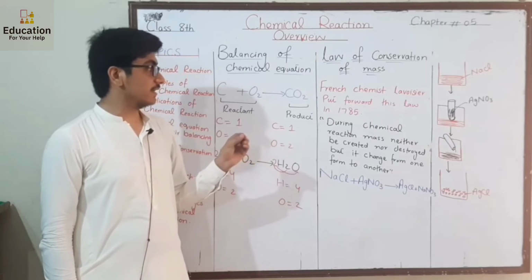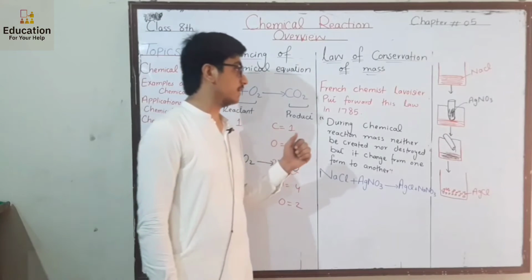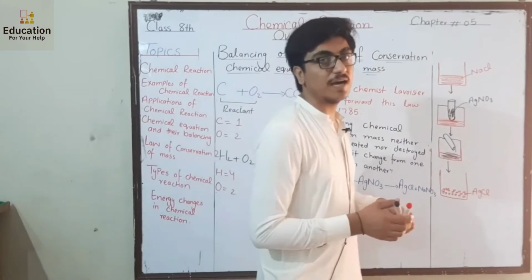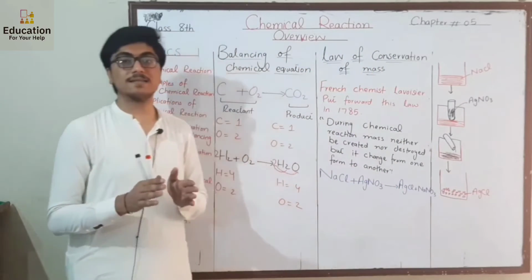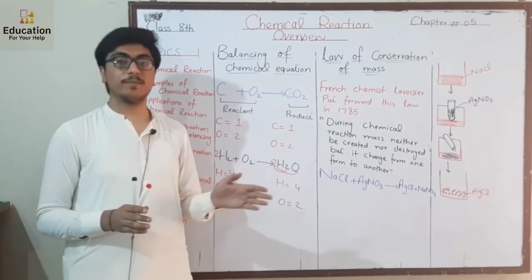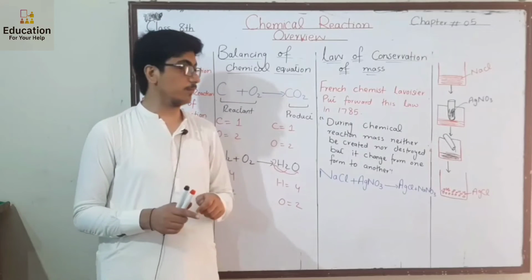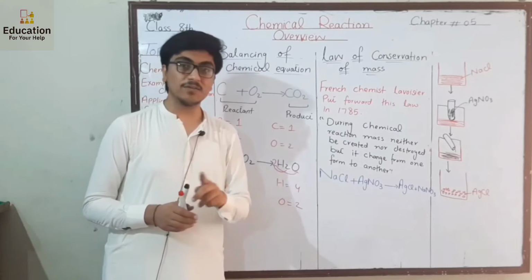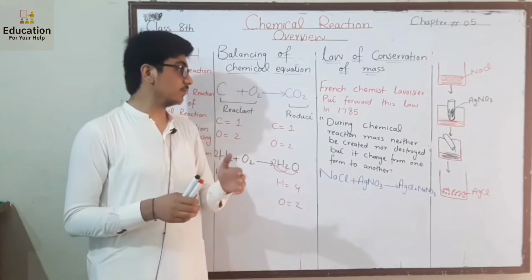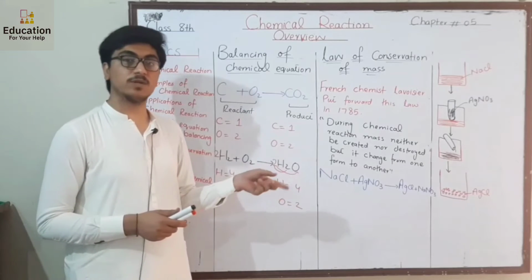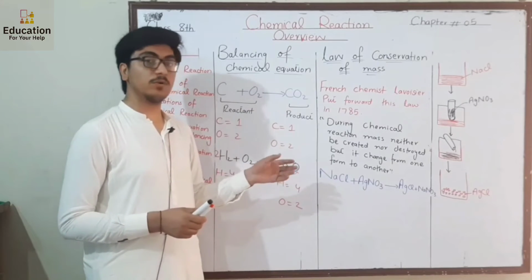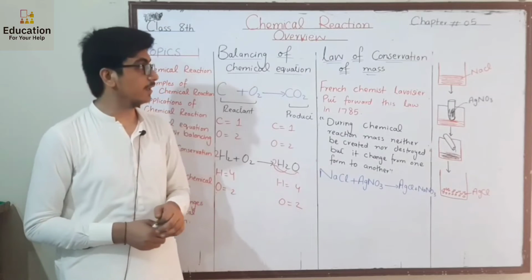The French chemist Lavoisier put forward this law in 1785. He stated that during a chemical reaction, mass can neither be created nor destroyed, but it can change from one form to another. Means mass can never be created, mass can never be destroyed, but it can be changed from one state to another.